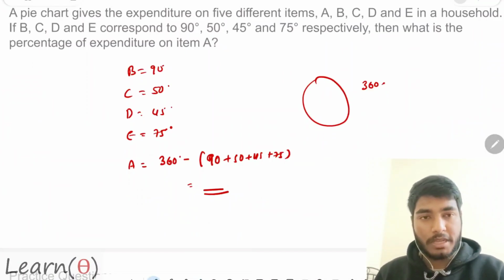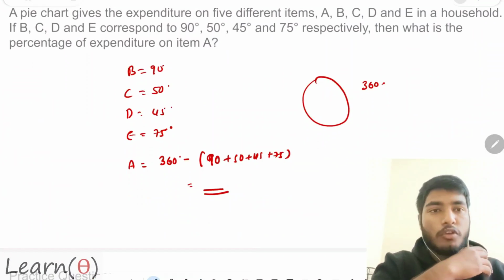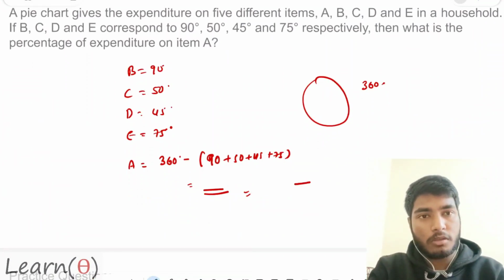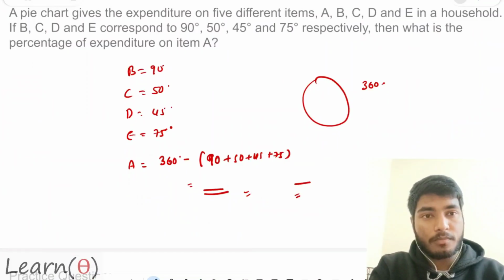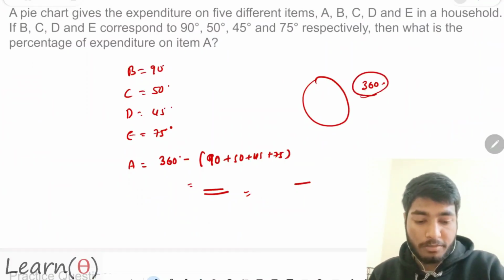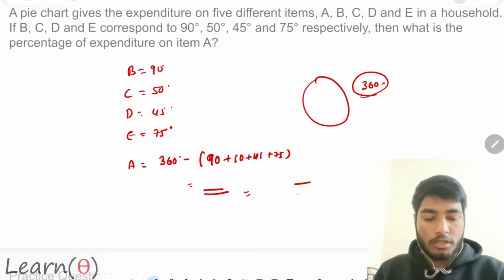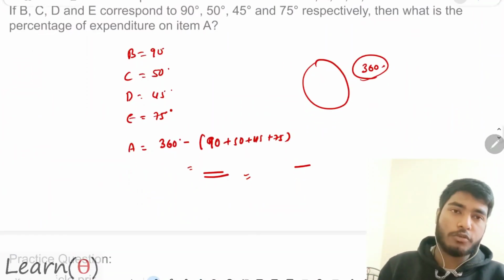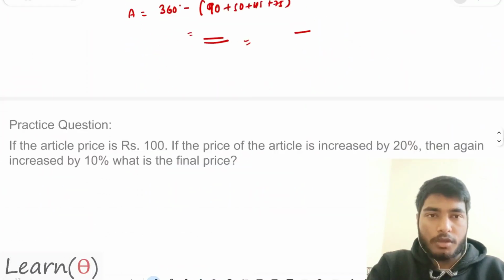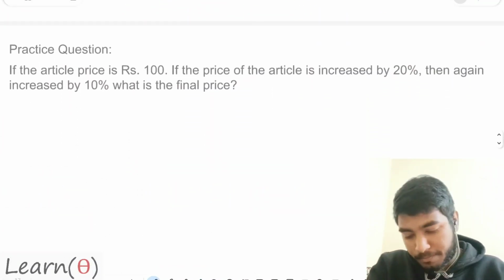You can easily calculate. To calculate the percentage, you should know the value of A, which will be the numerator. What will be in the denominator? I need the total expenditure, and here the total expenditure was 360 degrees. Therefore the denominator will be 360. That will be the fraction. Convert this fraction into a percentage. I hope this is clear to you. Okay, let us go to the next part.